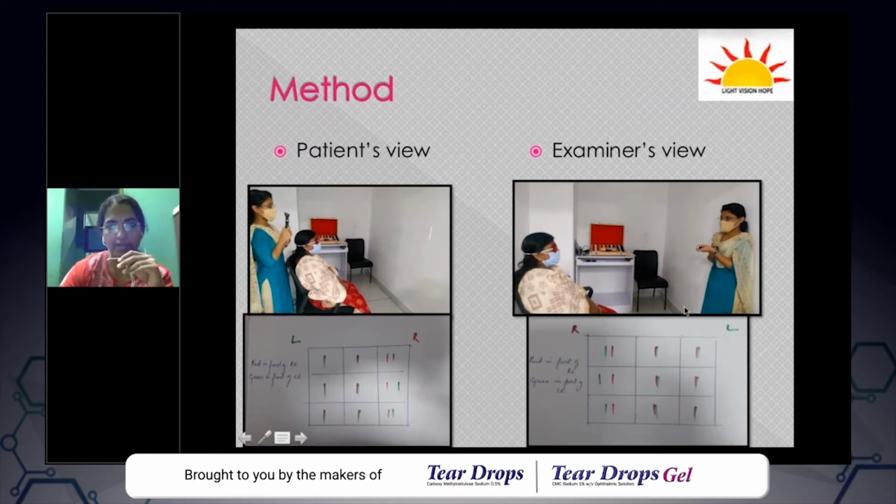And this is also right. Here the patient is reporting her diplopia, and the examiner records it as the examiner sees it. Both are right, but conventionally now we better use the patient's view.